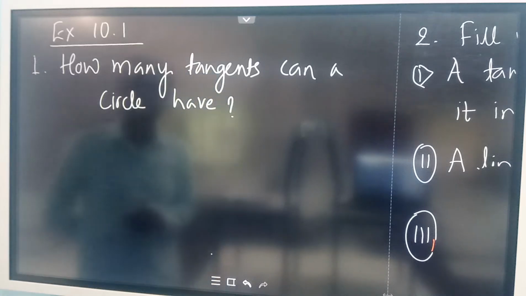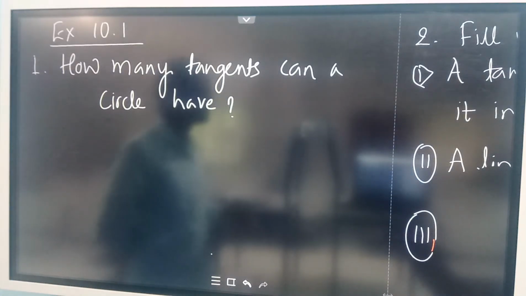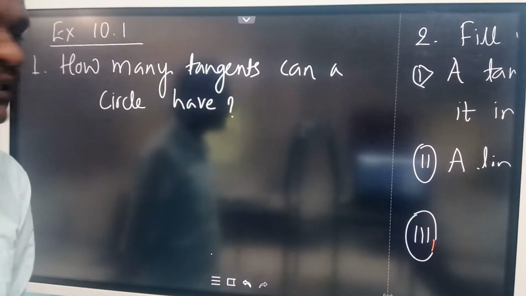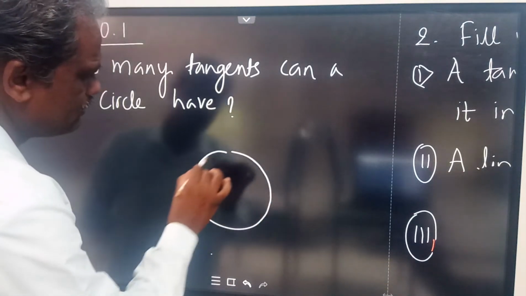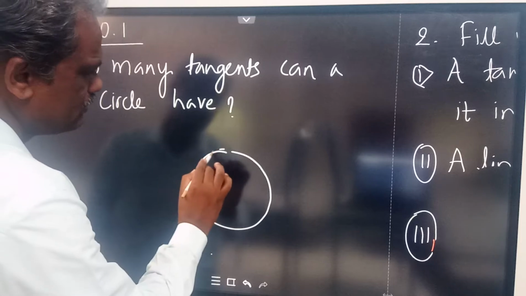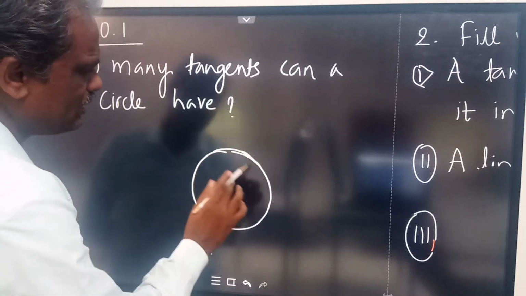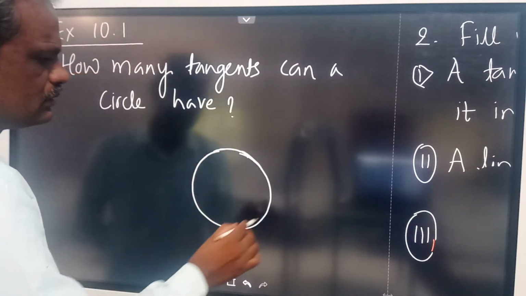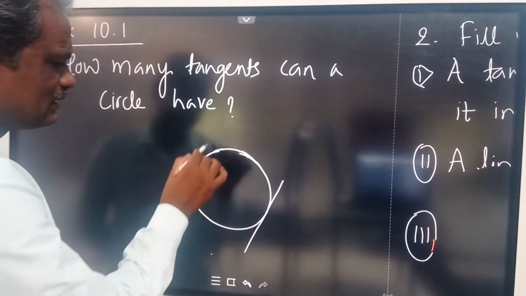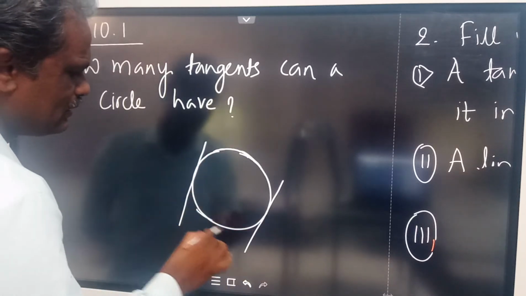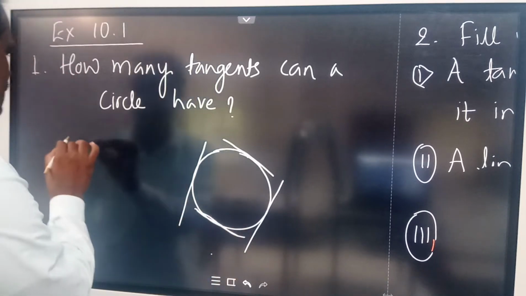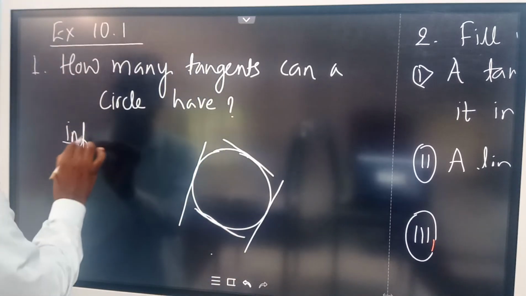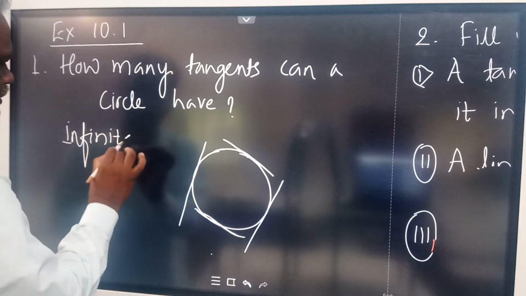So exercise 10.1, the first question. How many tangents can a circle have? Suppose we draw a circle here. How many tangents can you draw to this circle? You can draw a tangent like this, like this, like this. How many can you draw? Infinite. So you can draw infinite tangents